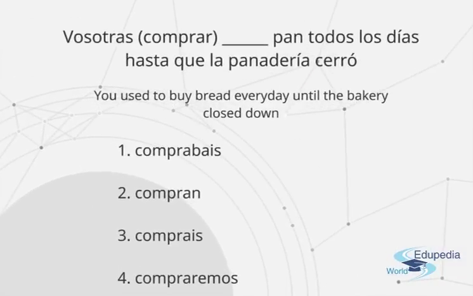Vosotras, blank, pan todos los días hasta que la panadería cerró. This is a complex sentence, okay? You can see that there is a que, meaning that. In English also, it could be a complex sentence if we find this structure. It has two different verbs. Complex sentences always have two different verbs and two different sentences united into one, okay?